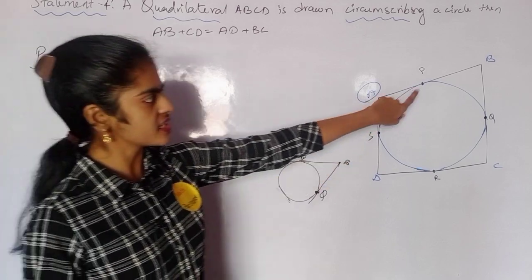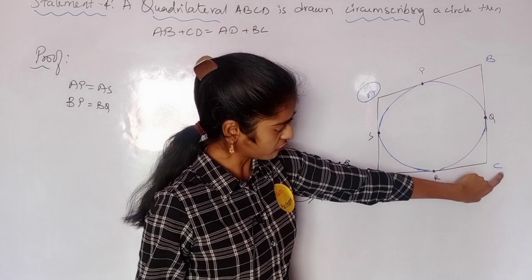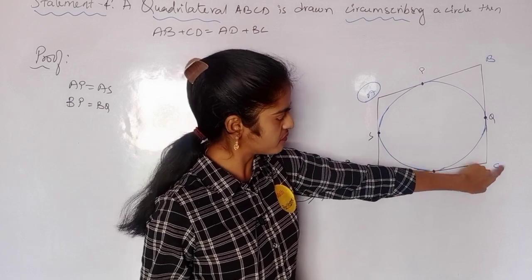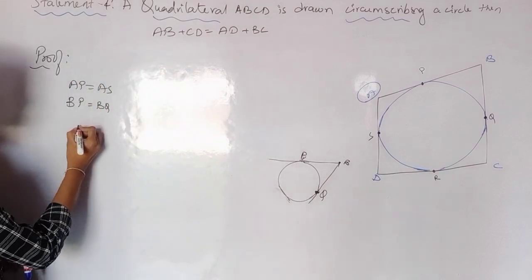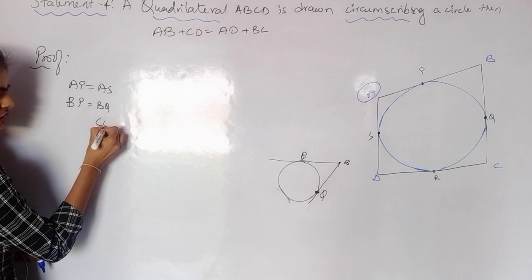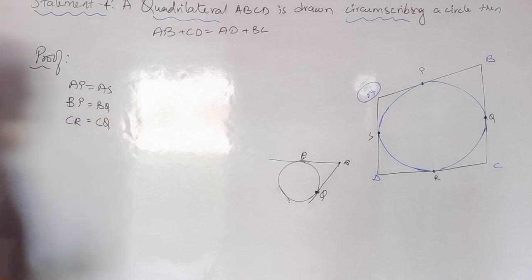Because length of tangents from an external point are equal. Similarly, see point C. From point C also I have two tangents, CQ and CR. So can I say CQ is equal to CR? Now when you are writing this, always write CQ this side and CR this side. Why? I'll tell you in the last step.